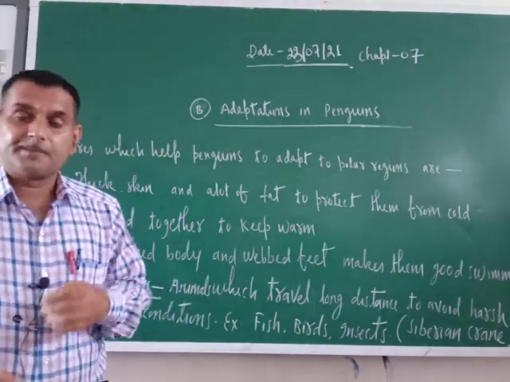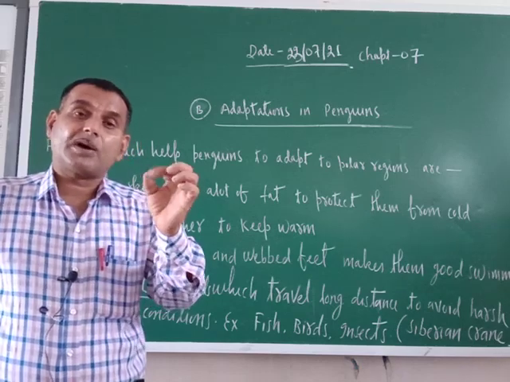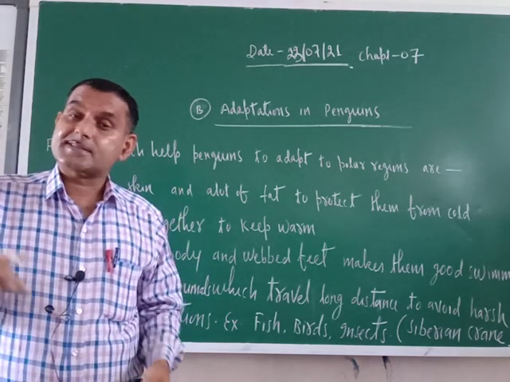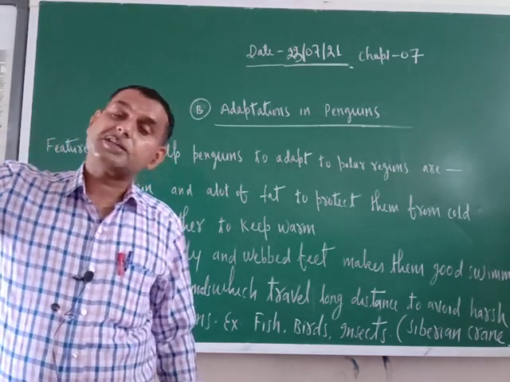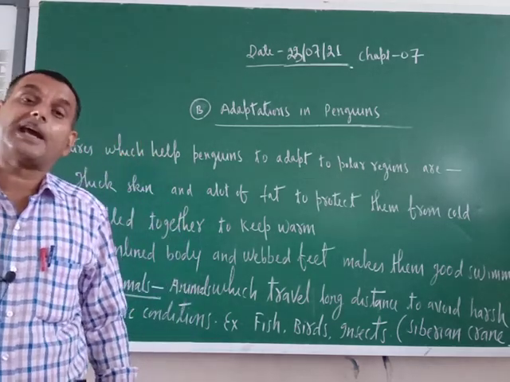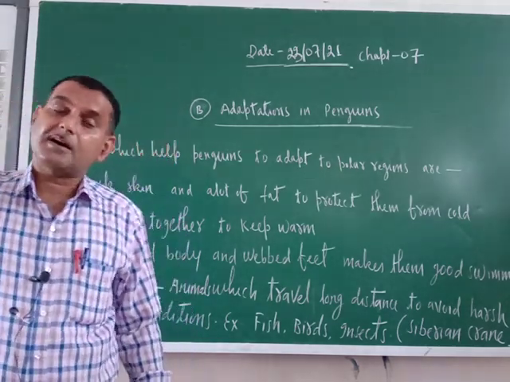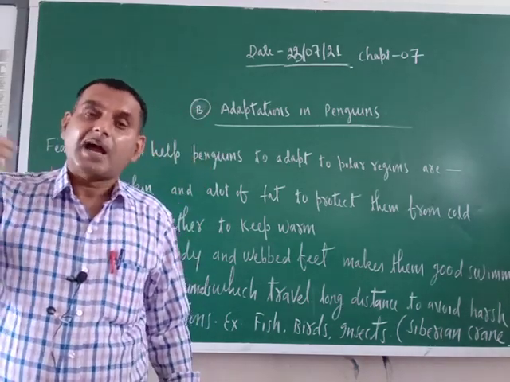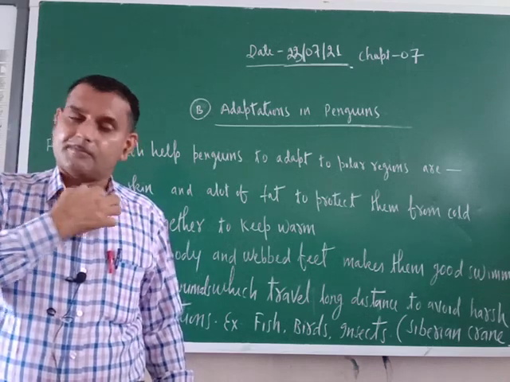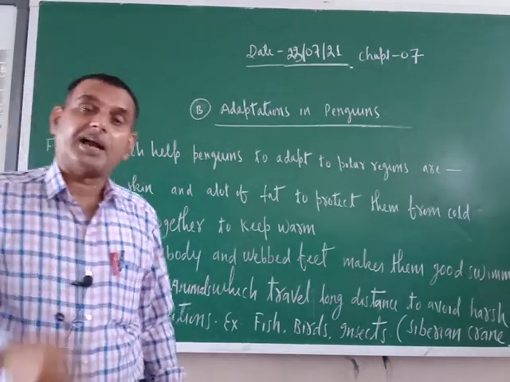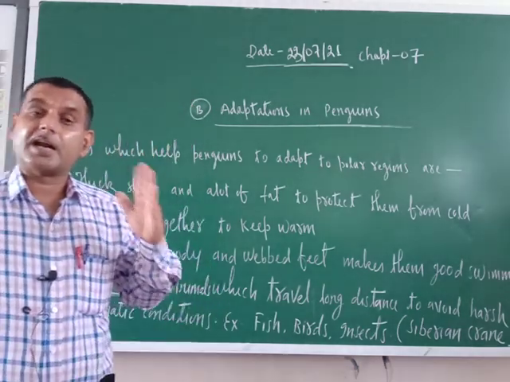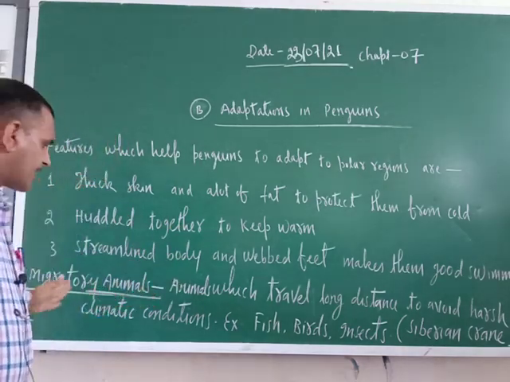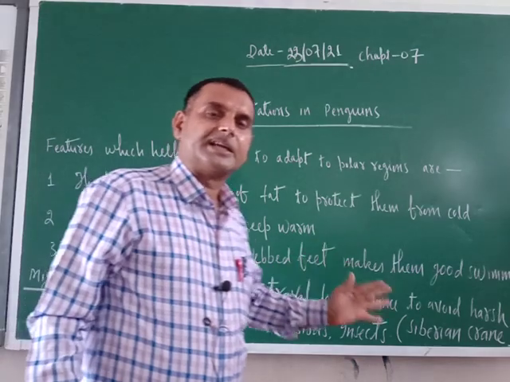Okay, Siberian crane, you remember, I will tell you one amazing fact. Some scientists tie a colored band on their neck, and the same Siberian crane reaches back to the Siberian plateau again. It came to Bharatpur Bird Sanctuary and again reached back to that place, and for identification only they tie the colored band on their neck. Such kind of senses they have got. So these are migratory animals and some of their interesting stories.